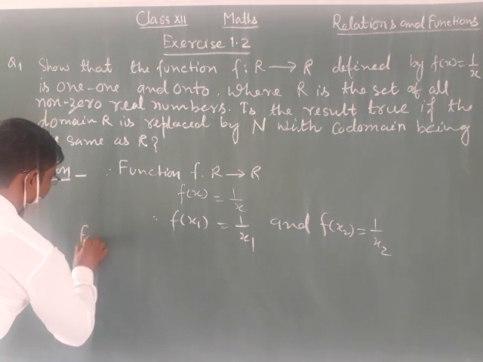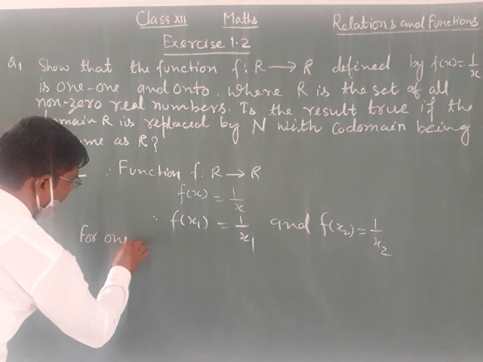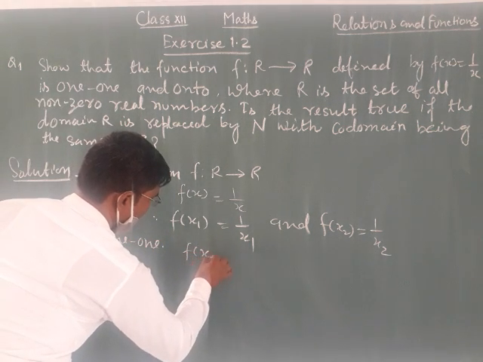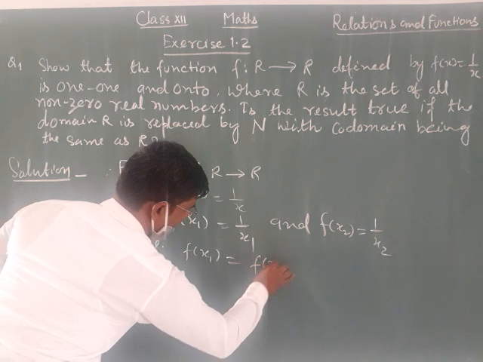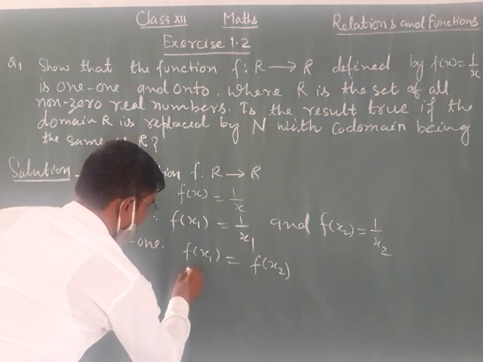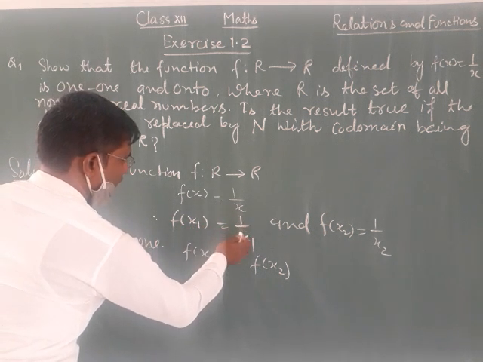For one-one, f(x1) is equal to f(x2). Therefore, now f(x1) is equal to 1 by x1.